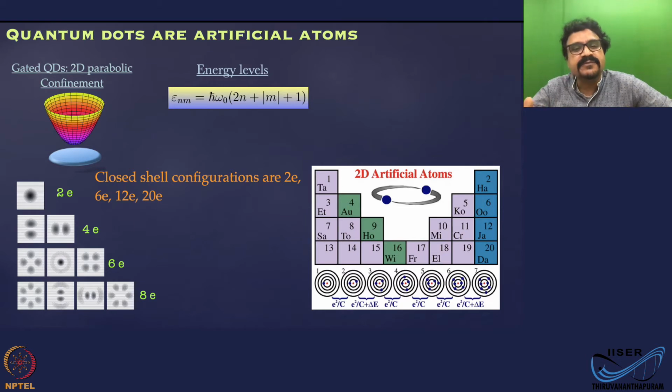In the few electron regime, they can obey some sort of shell filling sequence for electrons. And this shell filling sequence depends on the details of the confining potential, that will depend on the design, gate voltages, and all other aspects, which we are not going to discuss in great detail now.